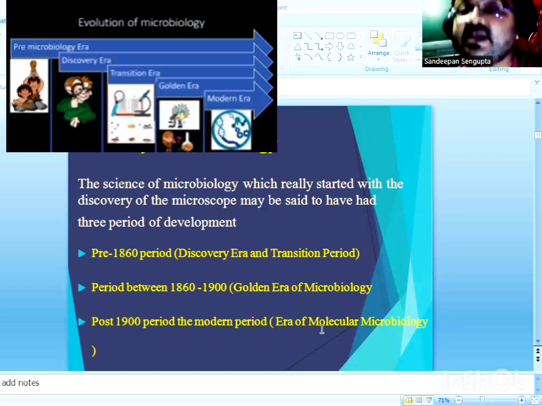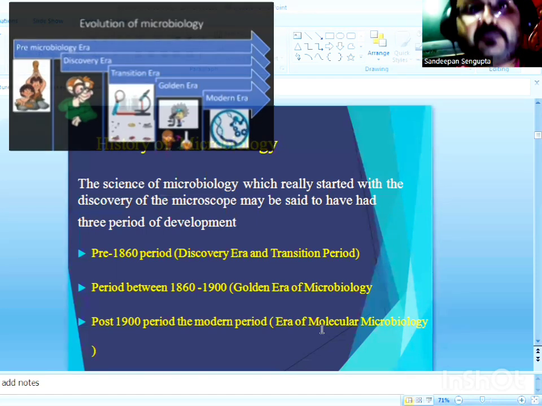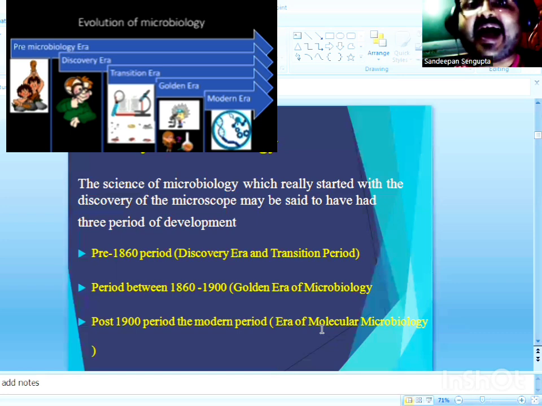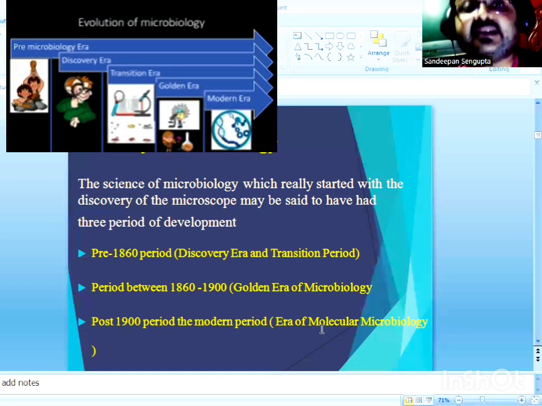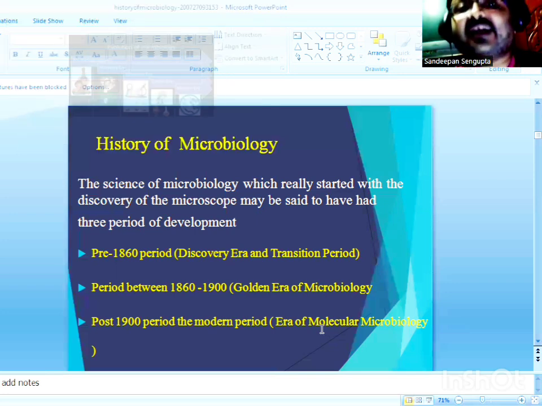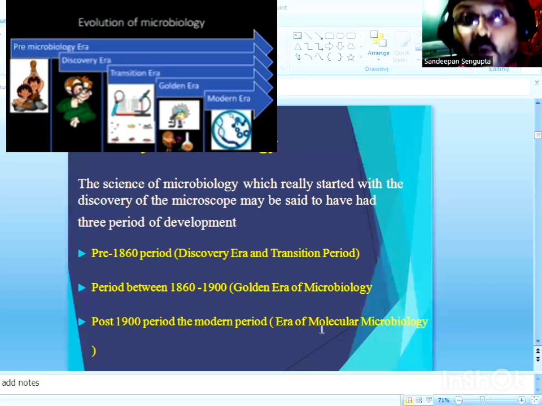Presently, we are going through the era of modern microbiology or molecular microbiology, and a lot of advancements have taken place in the discipline, all of which have paved the way, as a result of which it arose as an independent discipline. And presently we are going through the epoch of modern, or we can even say ultra modern and very scientific molecular microbiology.